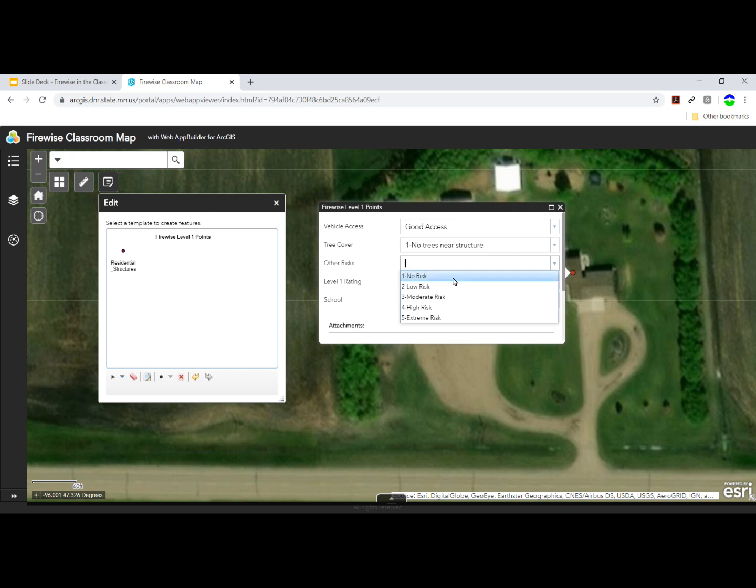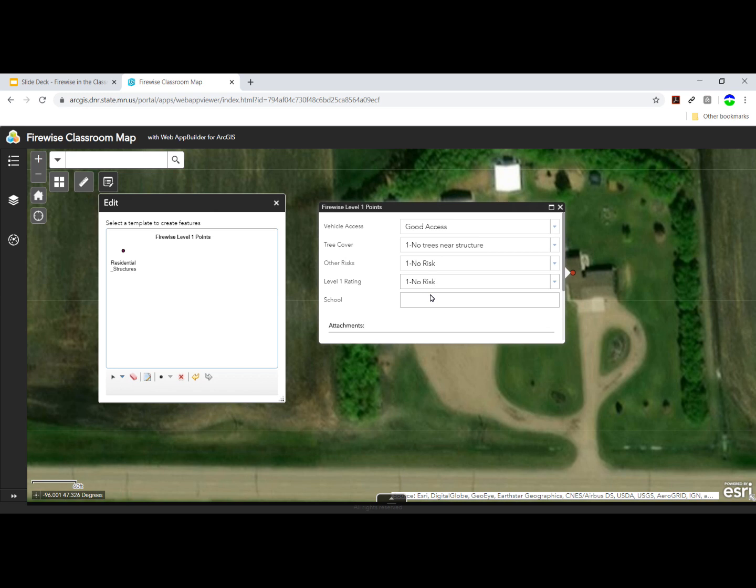Finally, I have to give an overall rating of wildland fire risk to the property. Because there are no trees anywhere near the house and because there are no other risks that I've identified, 1 and 1, I'm going to choose an overall level 1 risk rating of 1. Remember that these scores are completely up to you, but that fire departments and local community leaders are depending on the quality of your data.